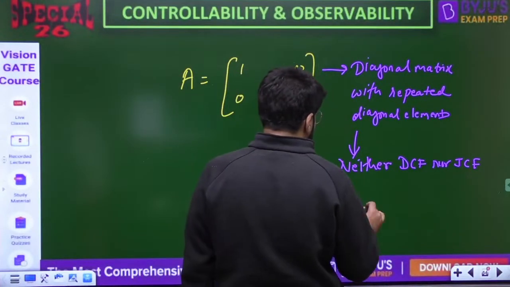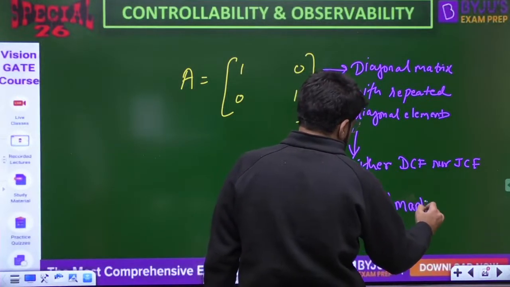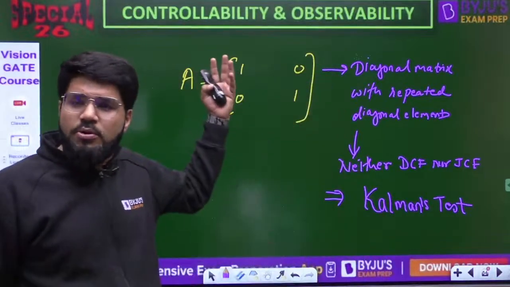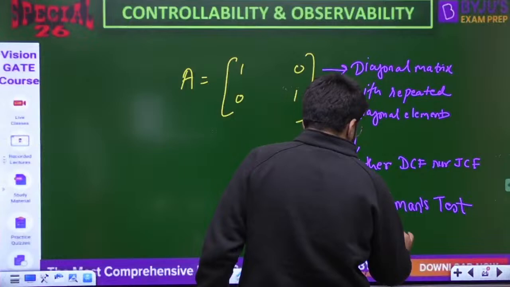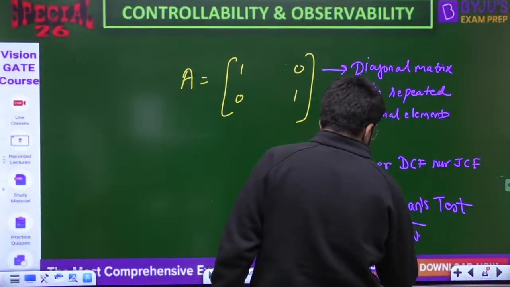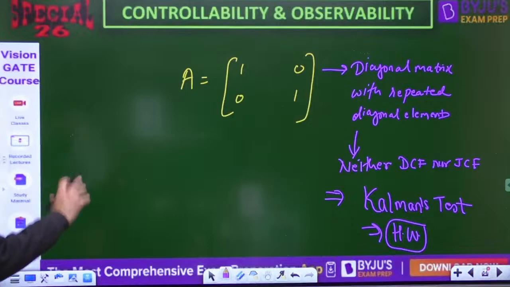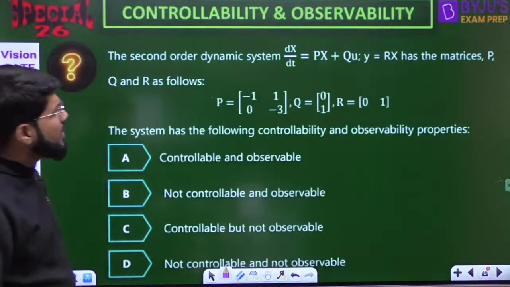So what to do? Then you are left with no choice. You have to go by Kalman's test. Go back to the basics na, jahan se start kiya tha, Kalman's test. Homework. Kalman's test, dear, we have understood na. So we are not solving right now. It is homework for you. I just want to show you the variety. Okay. Next question.